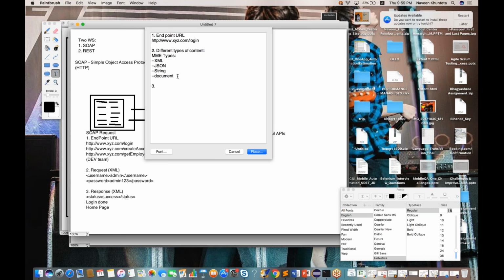Third thing is the different types of operations we can perform with REST APIs. Different types of calls or operations, remember guys. We have first C, then R, then U, and then D. What do you mean by C? C means create. If we want to create data from the UI, we are filling a form and clicking on submit.